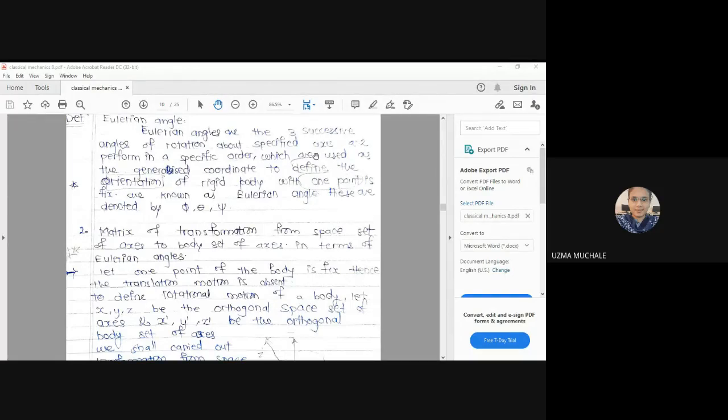That means first you have to fix one axis, and then, fixing that axis, you have to rotate. Okay, and how to rotate this I will show later on. And these are performed in a specific order. What is a specific order? That means suppose I am going to fix the x-axis and then I will rotate y and z.